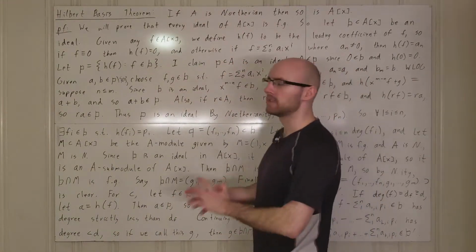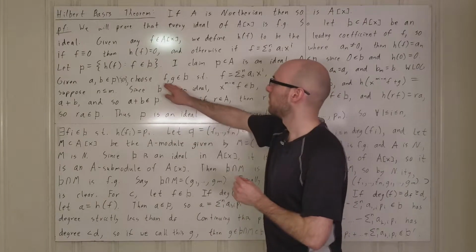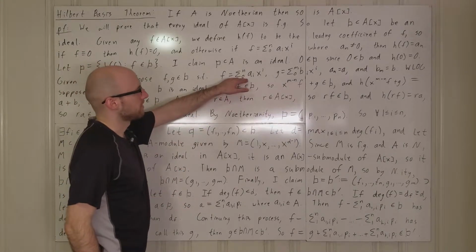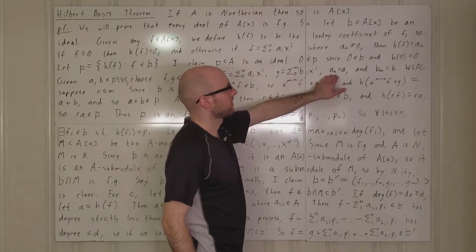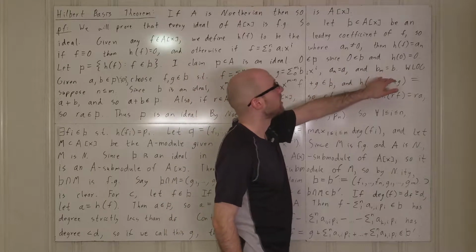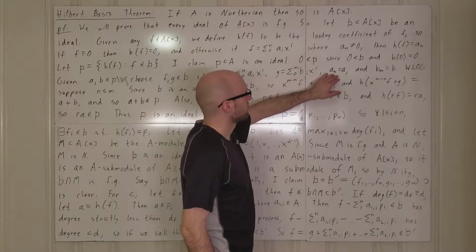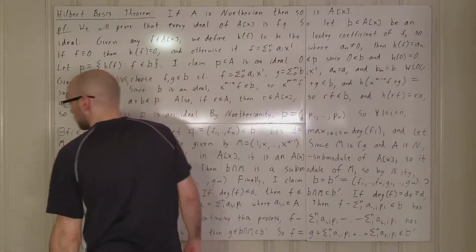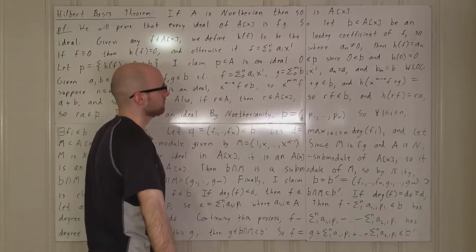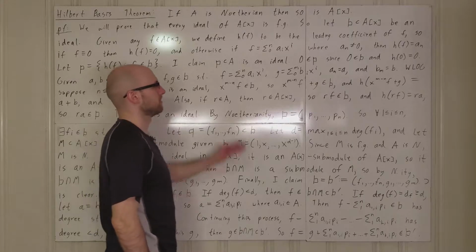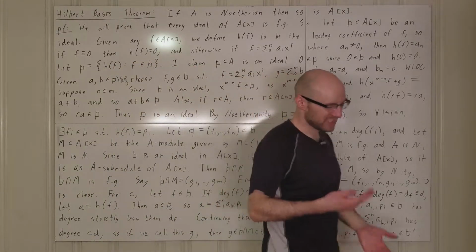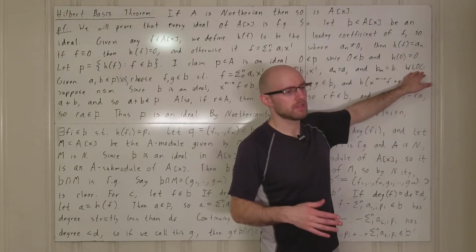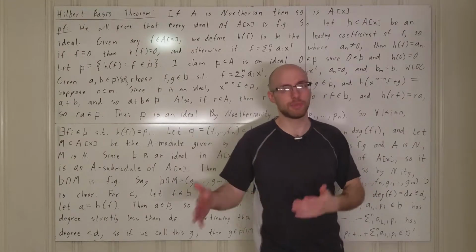So if a and b are non-zero elements, then there are polynomials f and g such that we can write f as this sum and g as this sum, where the leading coefficient of f is a and the leading coefficient of g is b. I guess we could make this 0, because, well, no, we better do it this way. It doesn't really matter, so it's not worth spending any amount of time on. Well, maybe enough time to know that it's not worth spending time on.